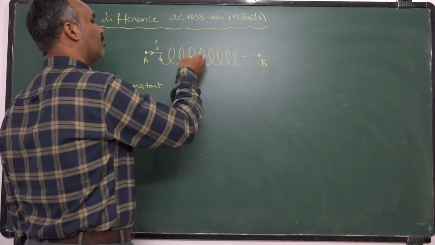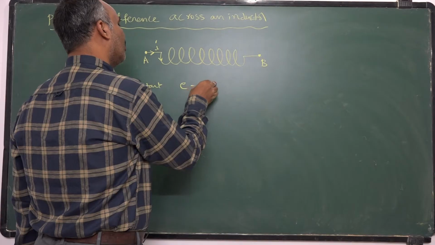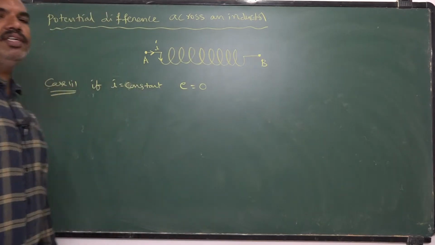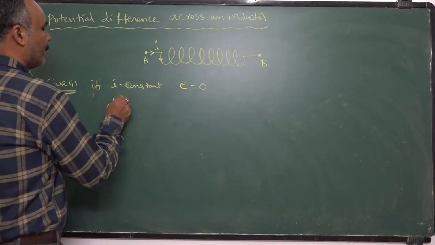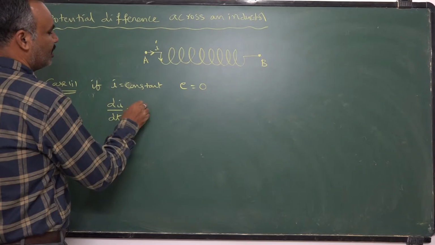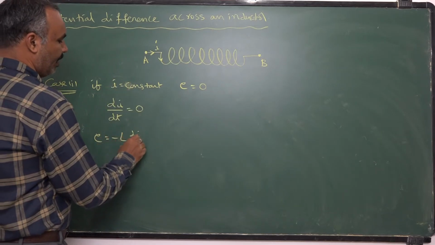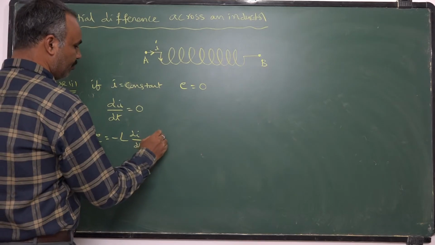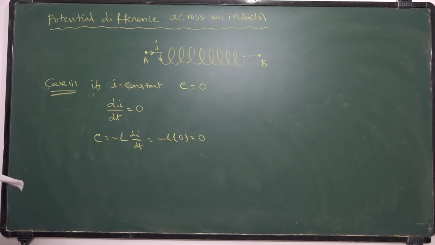If there is no change in magnetic flux, there is no induced EMF or back EMF. Back EMF value is 0. As current is constant, the derivative of current is 0. Then the back EMF is minus L into di by dt, that is minus L into 0, that is 0.